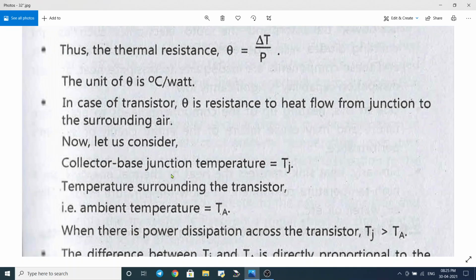The collector base junction temperature is denoted by Tj, and the temperature surrounding the transistor is called as ambient temperature, and it is denoted by Ta.